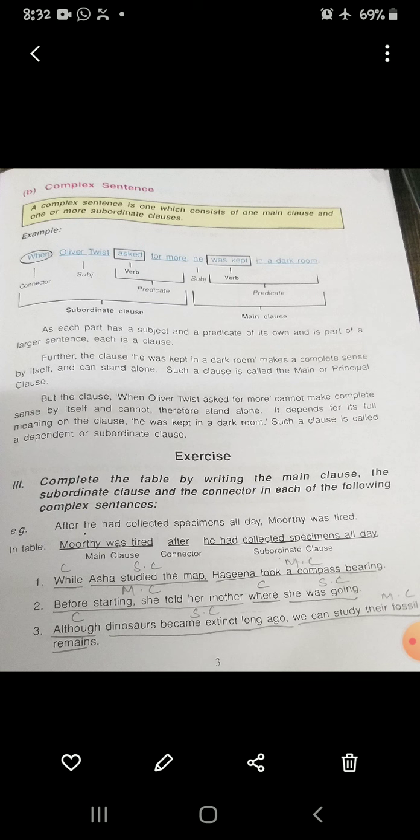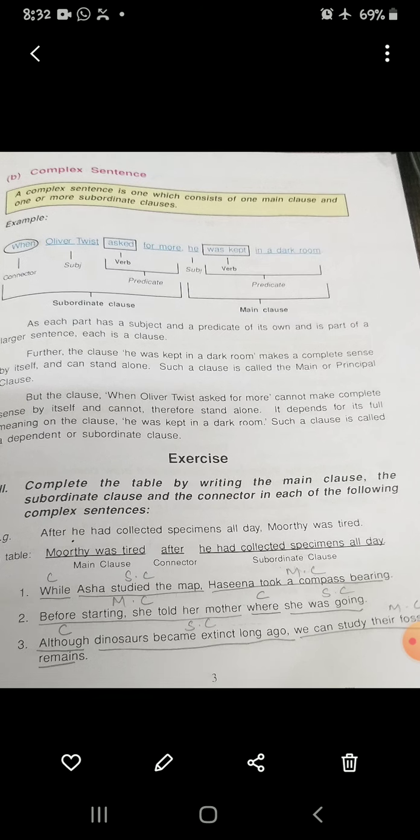While Asha studied the map, Hasina took a compass bearing. So while is connecting the 2 sentences. So while is used before itself. While is a connector. So you have to put C there. Asha studied the map is a subordinate clause. Asha studied the map. It doesn't give any complete sentence. Hasina took a compass bearing. It is a full sentence, so it is a main clause.